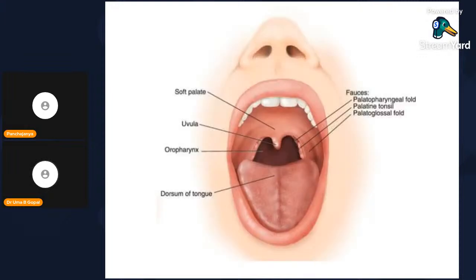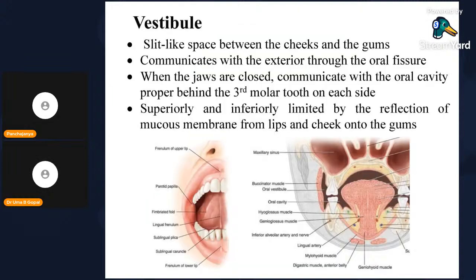You can see here the oral cavity with the tongue, dorsum of the tongue. You can see the soft palate, the hard palate, teeth, the lips. Between the lips and the teeth, the space which passes deeply is called the vestibule. And this is the posterior wall of the oropharynx, and this is the palatine tonsils. So what is vestibule now? It's a slit-like space between the cheek and the gums.